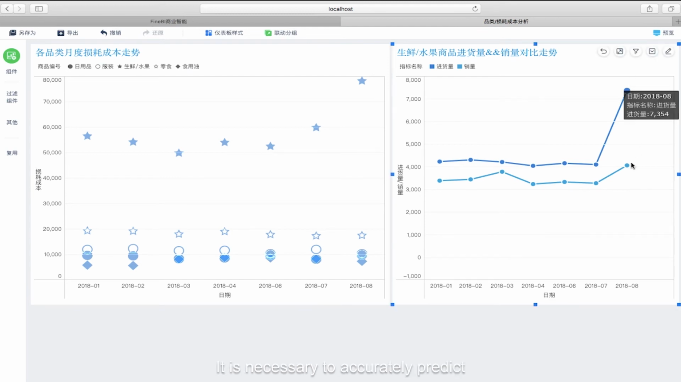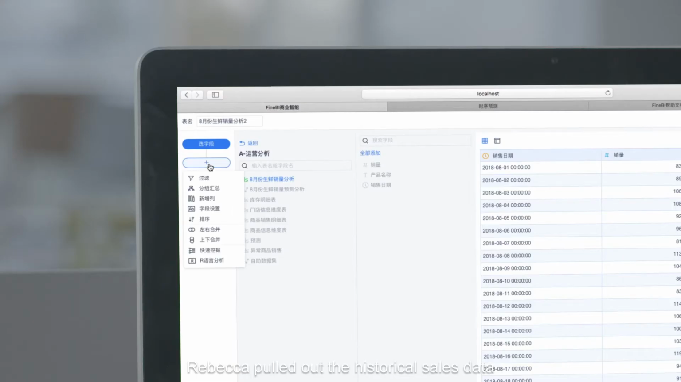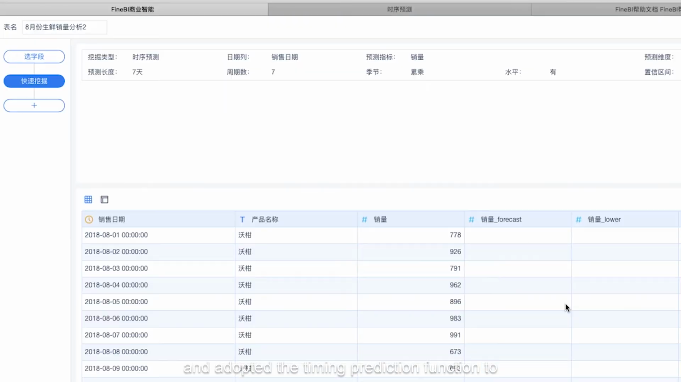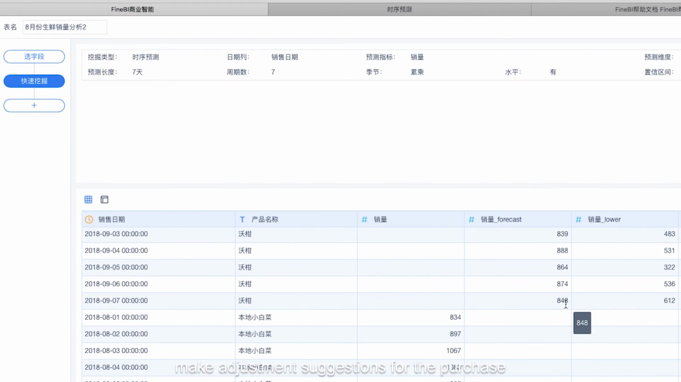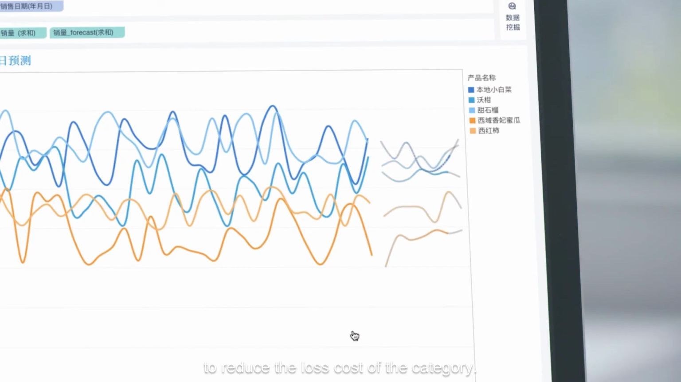It is necessary to accurately predict the daily purchase volume and sales volume. What is the advice? Rebecca pulled out the historical sales data and adopted the time series prediction function to make adjustment suggestions for the purchase of different fresh commodities in the future to reduce the loss cost of the category.